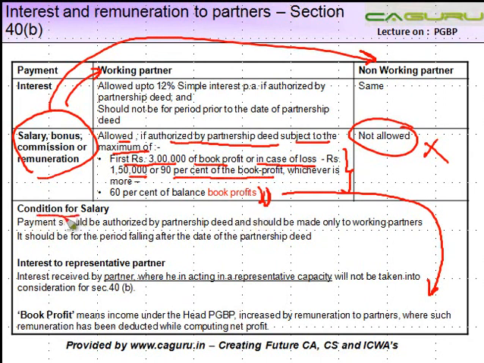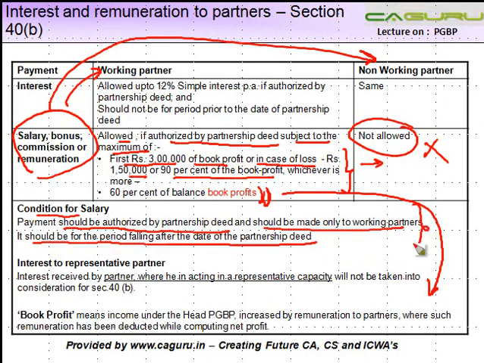Then, what are the conditions for salary? We'll take one practical question on this part, and I will explain to you the workings. Condition for salary: payment should be authorized by the partnership deed and should be made only to working partners. It should be for a period falling after the date of the partnership deed. These conditions are the same as those for interest also. Interest to a representative partner: interest to a partner where he is acting in a representative capacity will not be taken into consideration for section 40B. Again, simple, it doesn't require explanation.